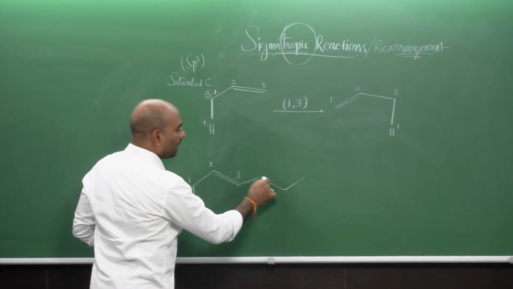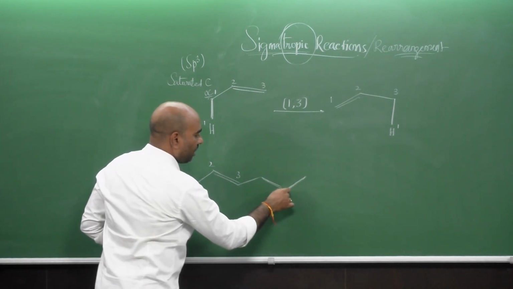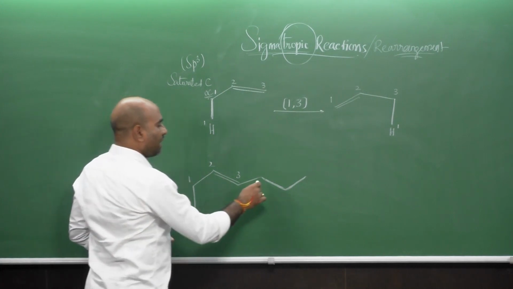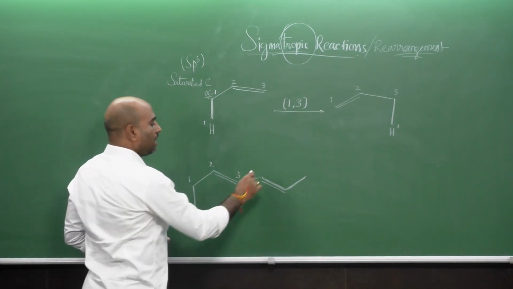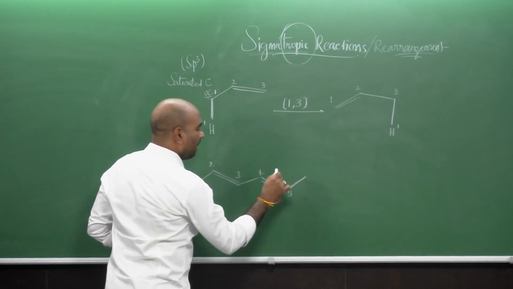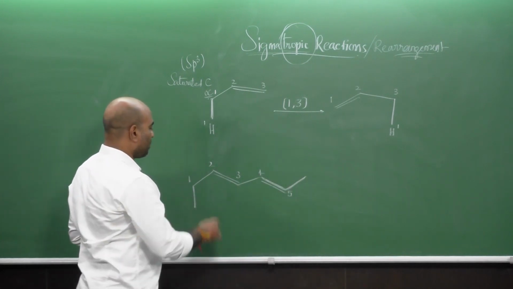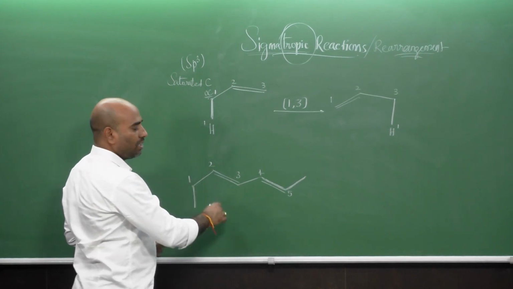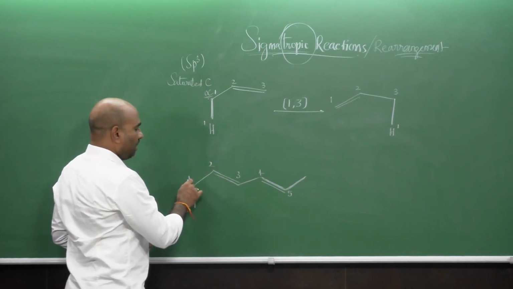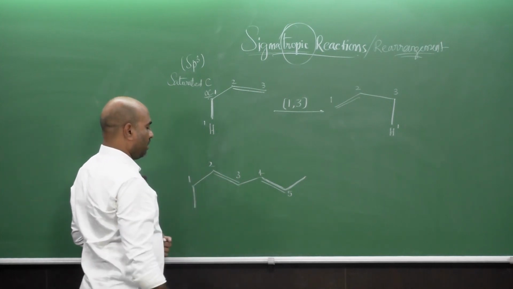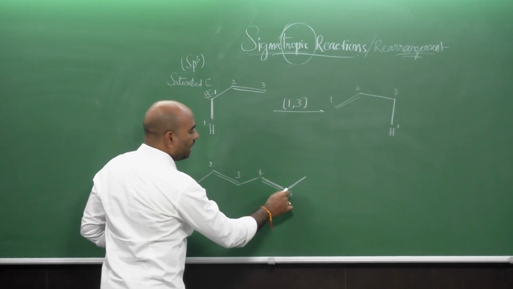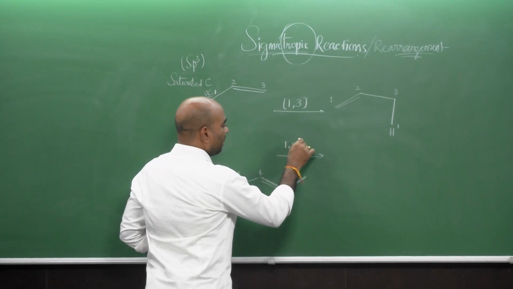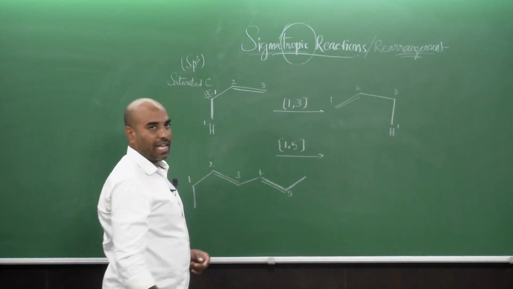No need to consider the extension, these are not continuing the pi bond, okay. Or if there is one more double bond here, then the numbering should go until here, okay. So, the numbering should start from the saturated carbon atom which has a sigma bond migrating in the reaction to the end of the unsaturation. Now, the sigma bond will move to the termini or the end of the unsaturation. We call this the order of the sigmatropic reaction.